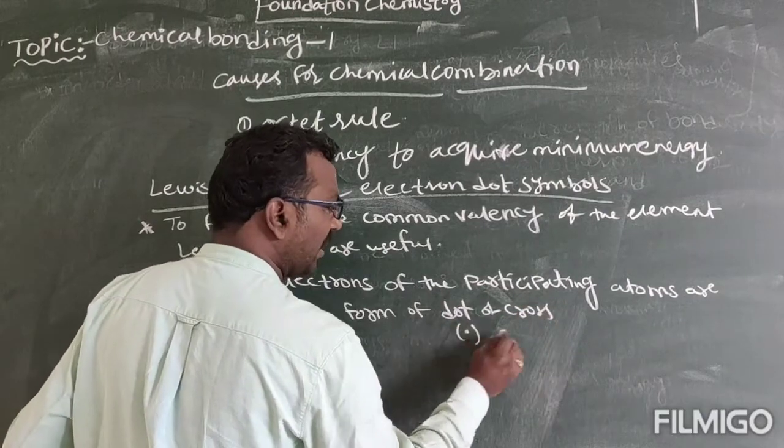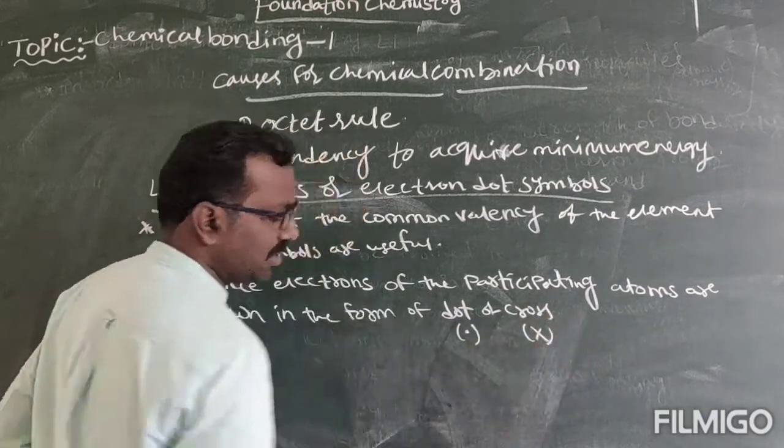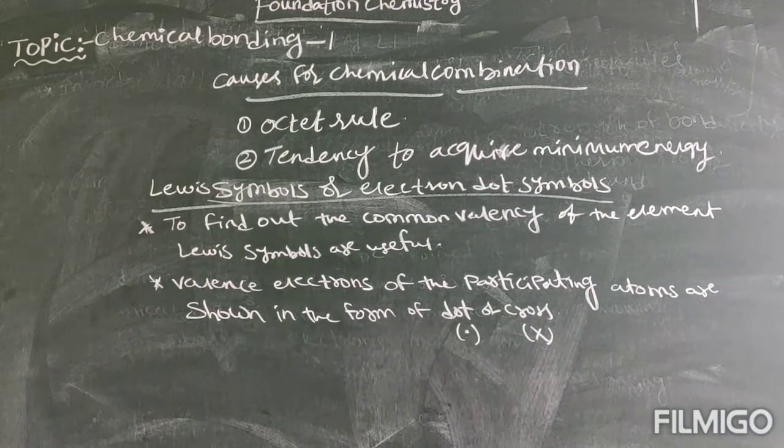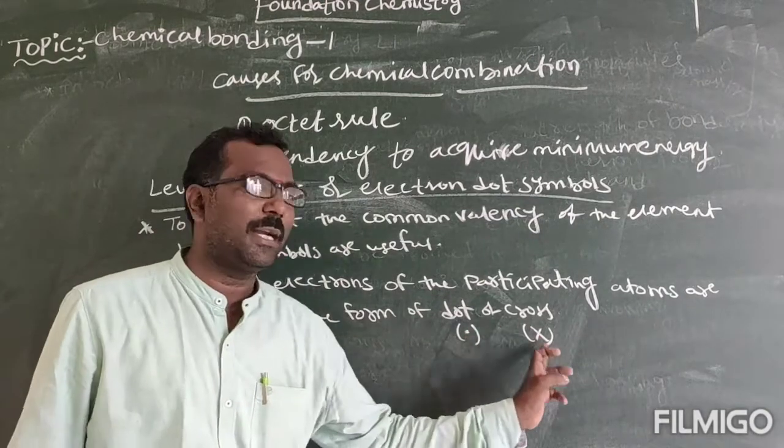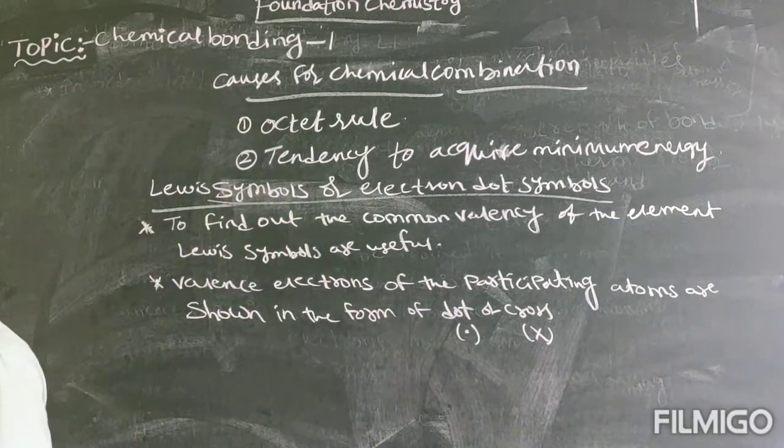That is dot like this, or cross. Two atoms will be there, generally in bond formation. So one atom's valency electrons are shown by dots, and the other atom's electrons are shown by crosses. Now we will see some examples.